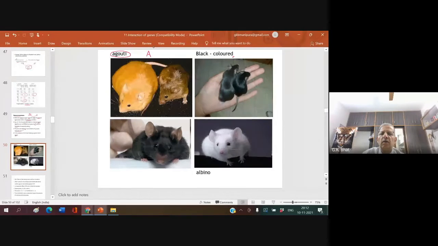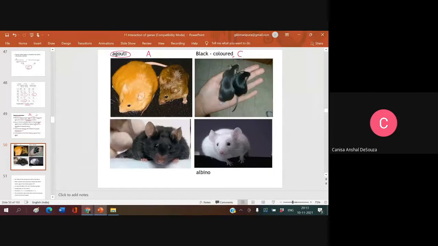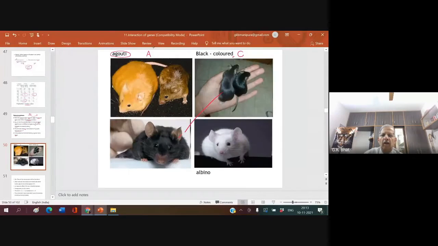Colored is due to C. See, this and this one are the same. And this is due to small c. Am I right?